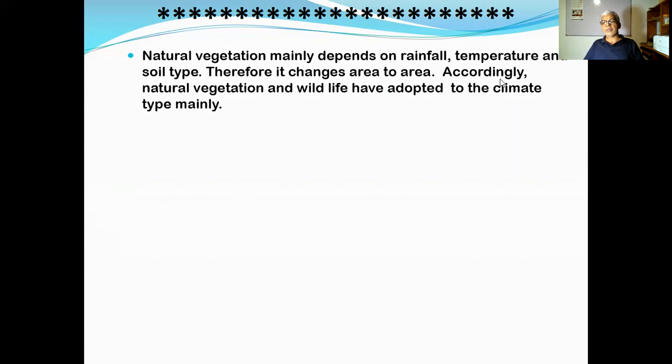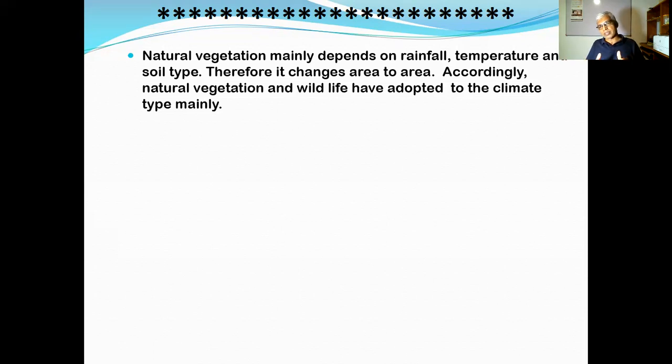You read that part. Natural vegetation mainly depends on rainfall. Now you know that rainfall pattern in that area is different. Therefore, the thing I mentioned earlier is there. Natural vegetation mainly depends on rainfall, temperature, and soil type. Therefore, it changes area to area. Natural vegetation and wildlife have adapted to the climatic types mainly.